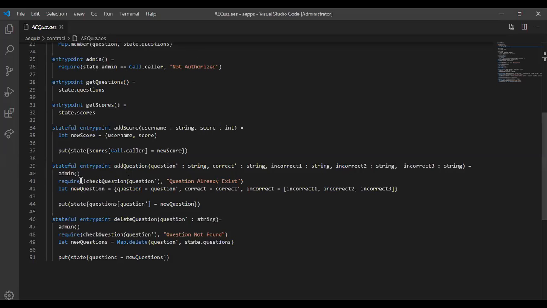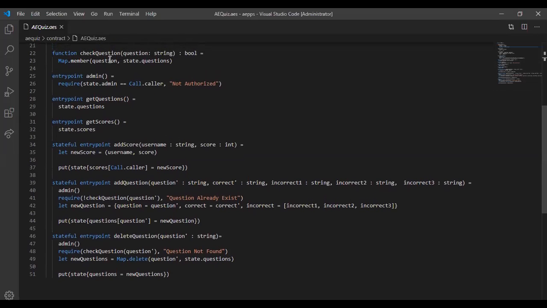Then again, she created the require function, which is checking the questions, using this function here, check question. If the question exists, bring it out. If after checking these questions in the state it finds the question, bring out an error message saying question already exists. Else, continue executing the function.